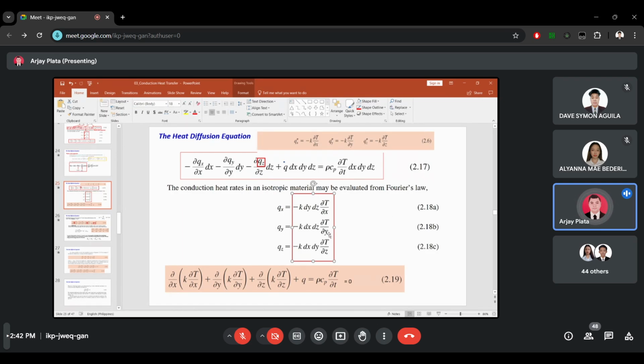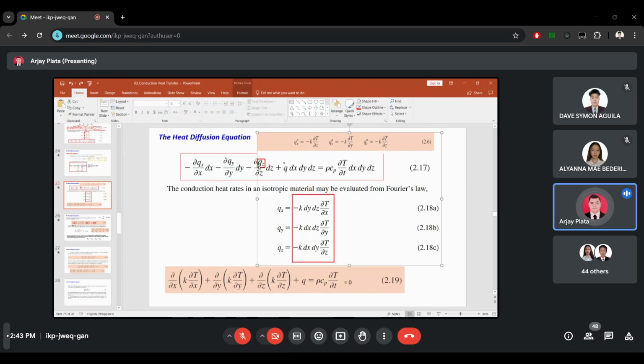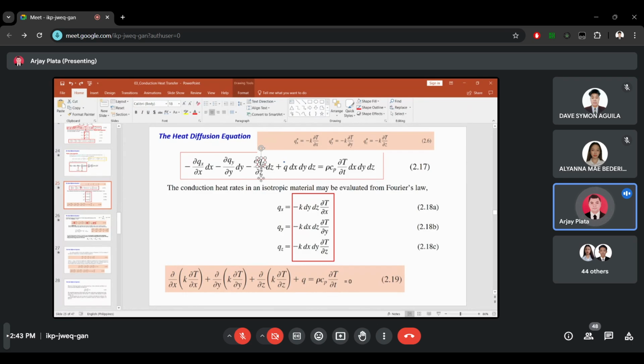Now we can substitute this Fourier's law equation into our equation 2.17. Substituting this, we will come up with our heat diffusion equation. So what do you think will happen if we substitute these Qx, Qy, and Qz in this equation?